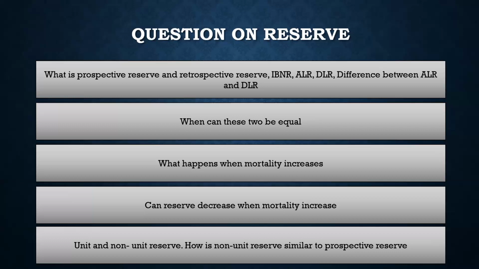Now, if you look at the actual table, you will see that as and when the age increases, meaning the mortality increases, the assurance factor will increase. But the annuity factor will decrease, right? So what will happen when the mortality increases? The expected present value of benefit will increase because the assurance factor increases, but the expected present value of expense will decrease because the annuity factor decreases. And the negative term, the expected present value of premium, also decreases because the annuity factor decreases.